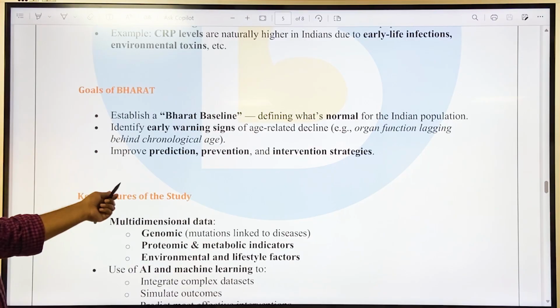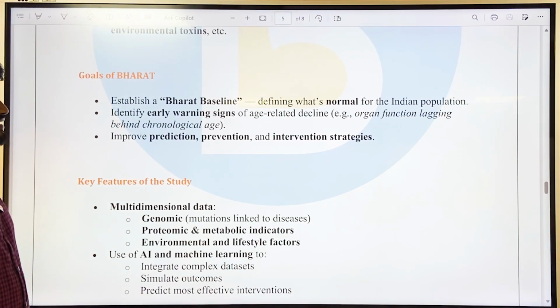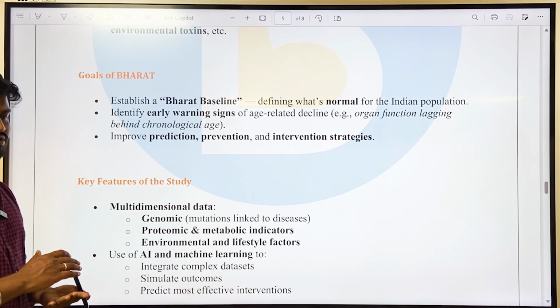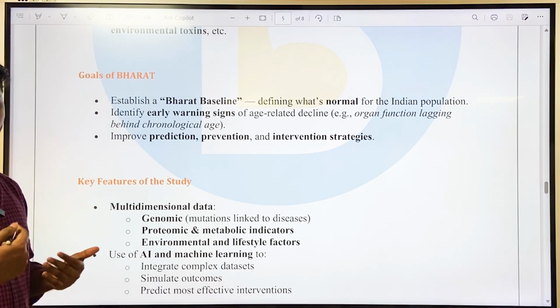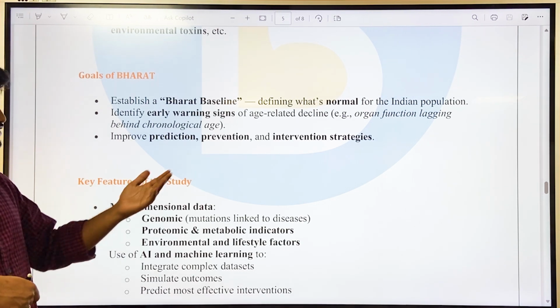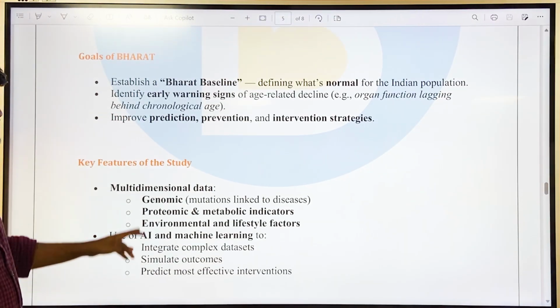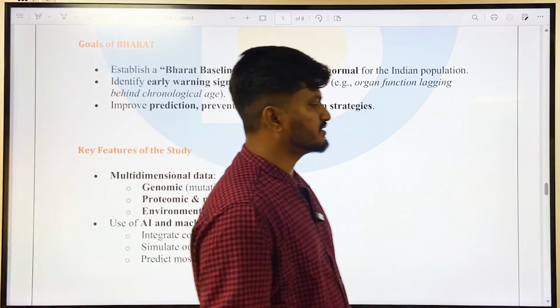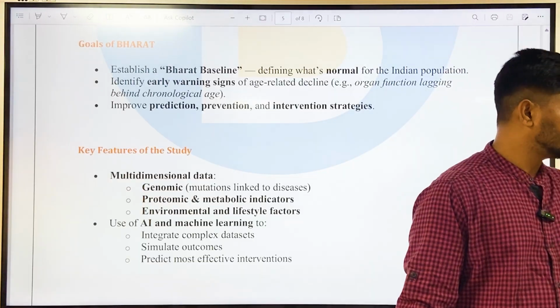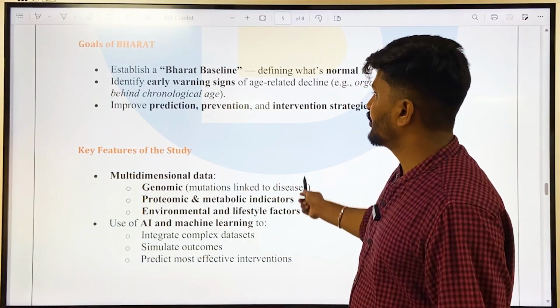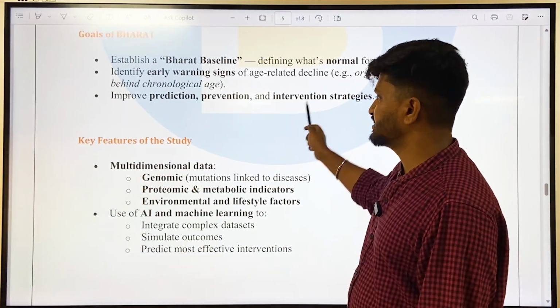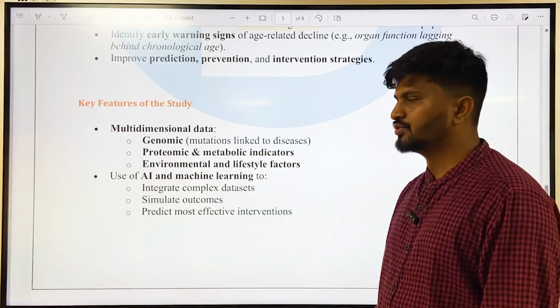Okay, aim is to establish a Bharat baseline defining what's normal for Indian population, identifying the early warning sign of age related decline, that is once the age goes on increasing, there will be decline in the molecular functioning, there will be decline in the tissue functioning and organ function lagging behind chronological age, etc. Then improving prediction, prevention and intervention strategies. All these things can be achieved through the Bharat.